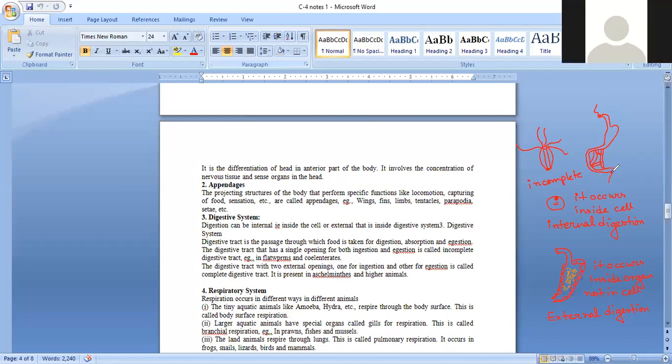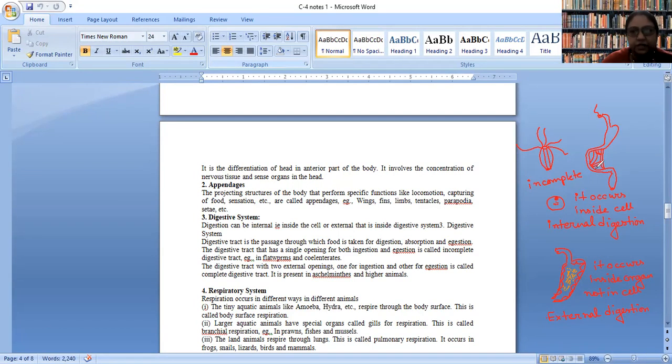Ma'am, after this respiratory system, can you give a recap of what we studied yesterday, protostomes and deuterostomes? Yes, beta. I asked you at the beginning only whether you have a doubt. At that time you said no. Anyways, let me finish the topic which I am dealing with now, beta. Then later on we can talk about it.